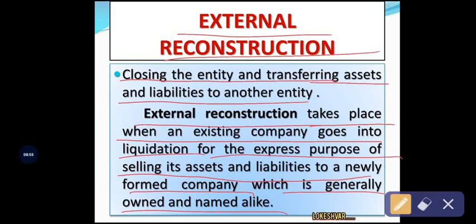So generally this process or this situation is called external reconstruction. So therefore the amalgamation concept is also related to corporate restructuring or corporate reconstruction.